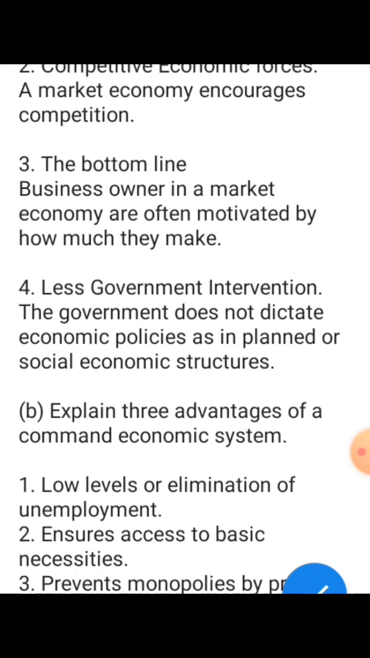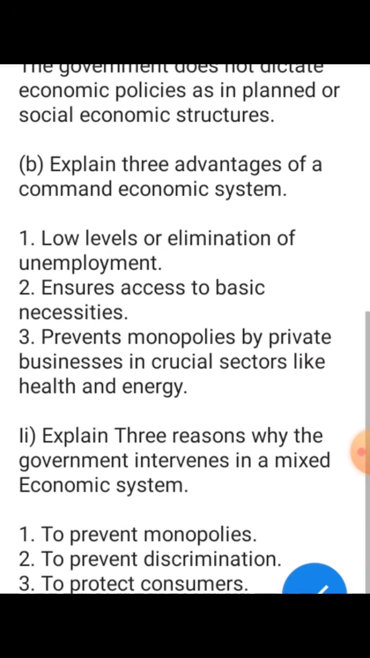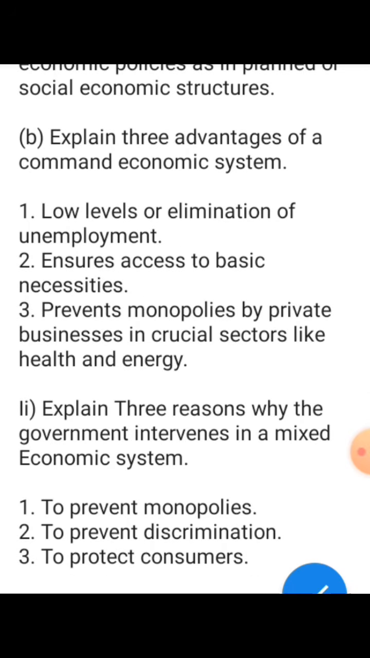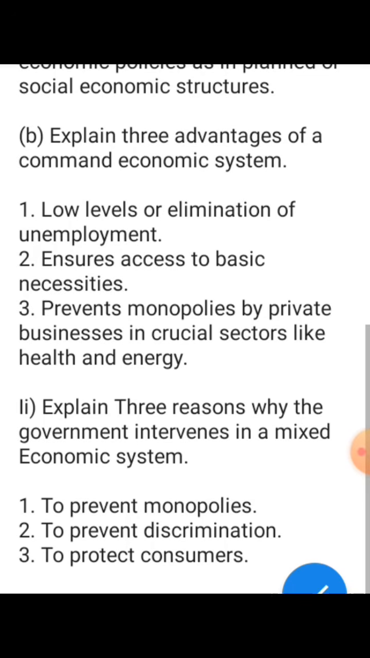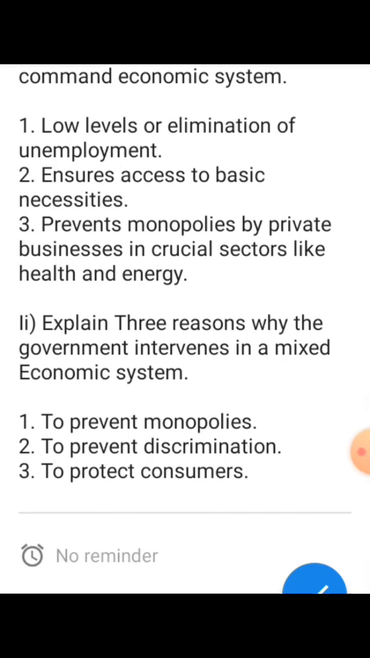Now we answer the next one, which is explain 3 advantages of a command economic system. What are the 3 advantages? Number 1, low levels or elimination of unemployment. Number 2, ensures access to basic necessities. Number 3, prevents monopolies by private businesses in crucial sectors like health and energy. So those are the 3 advantages of the command economic system. So we have answered that one.